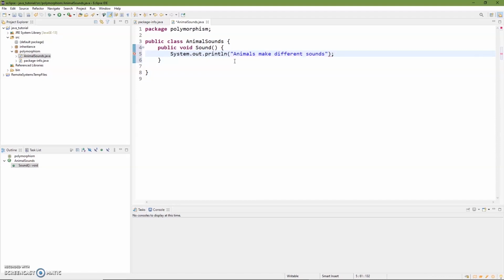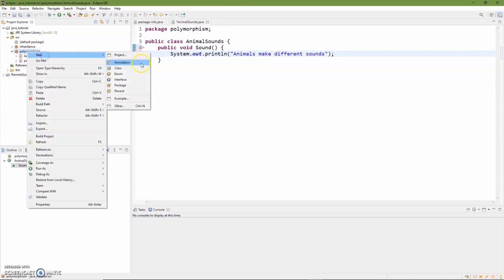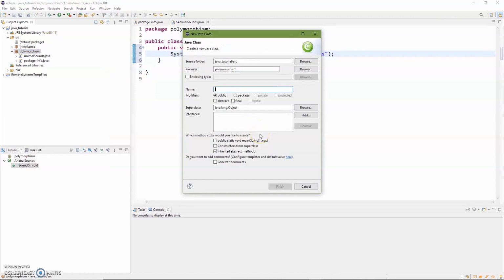There we go. It's really simple and straightforward. We're just going to have it print something out. Good thing I didn't make it abstract. Let's just test it out and see what it looks like. We'll call it animal main.